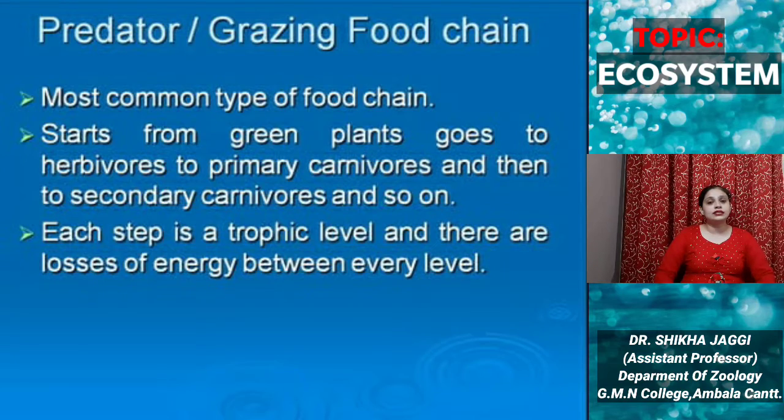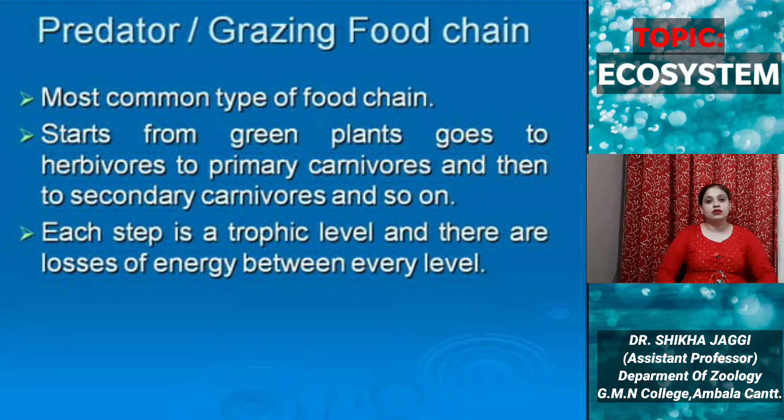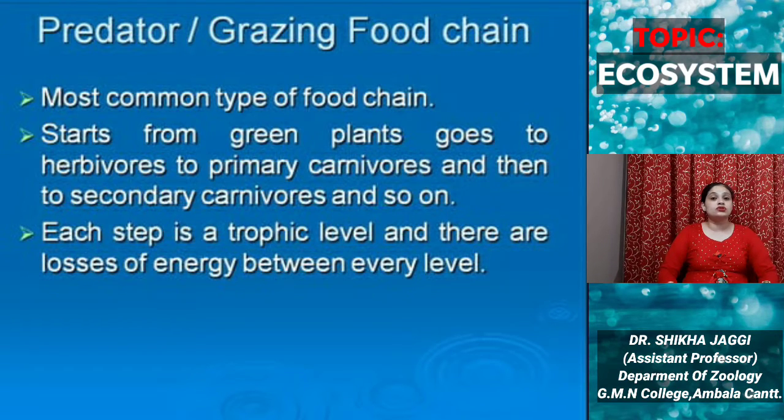We have already discussed that a food chain can have a maximum of 3 to 5 trophic levels, as there is energy loss at every step. So each step is a trophic level, and there is loss of energy between every level.